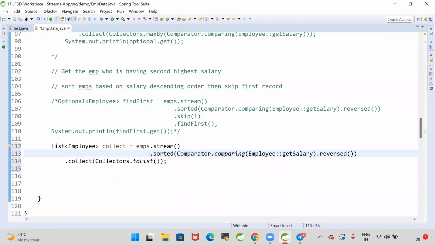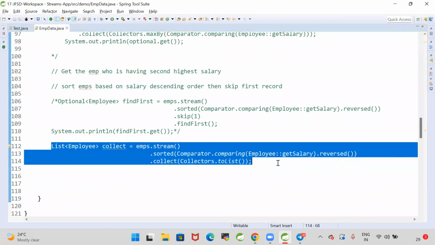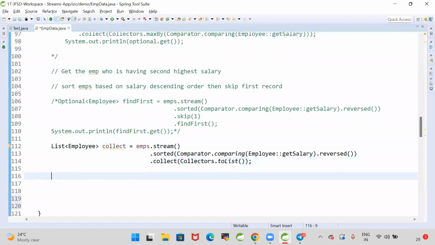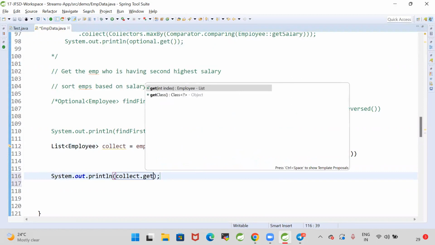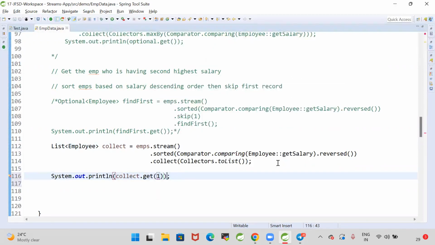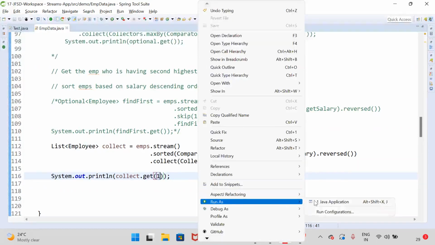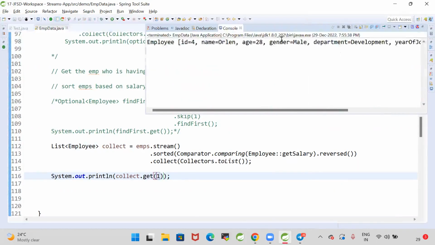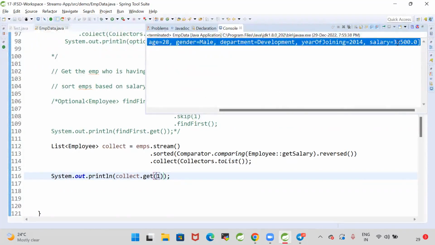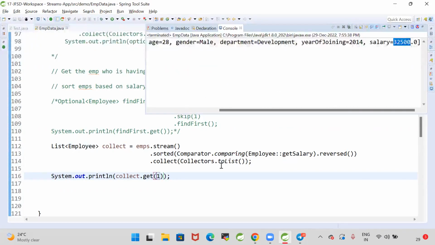Now System.out.println(collect.get(1)). collect.get(0) means I get the first employee who has the highest salary. get(1) means I get the employee who has the second highest salary. Run as Java application. Yes, we are getting Orlin, who has 32,500 as salary.